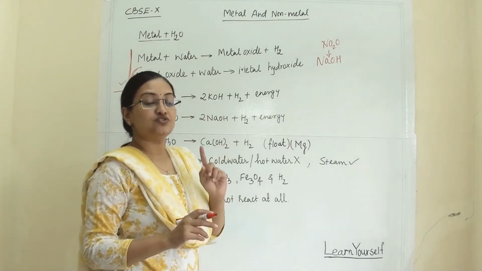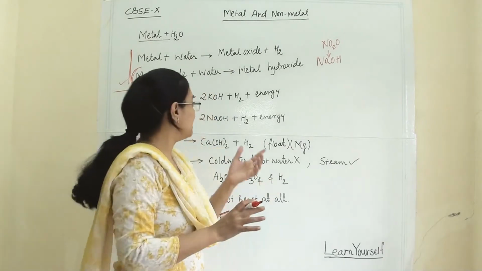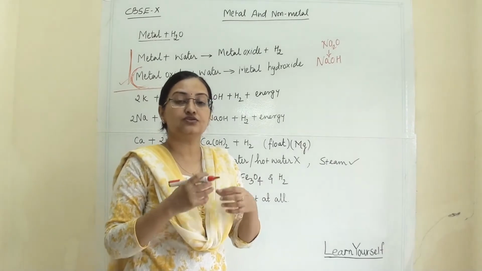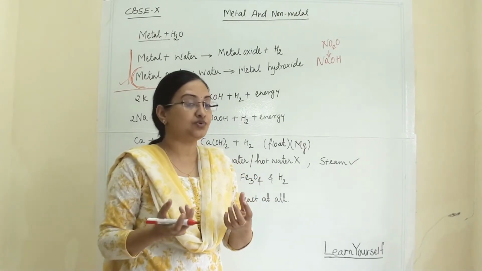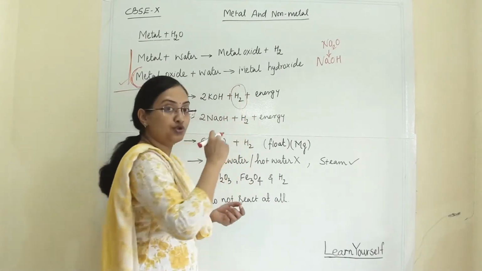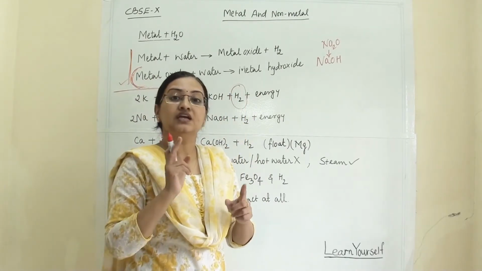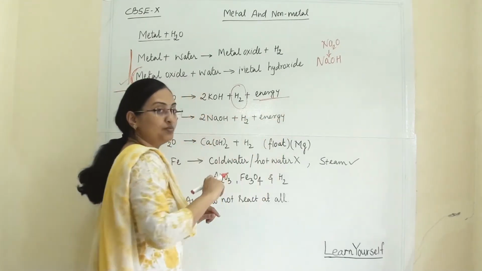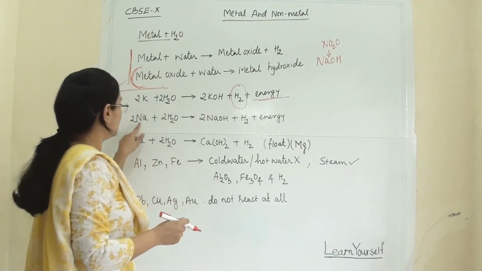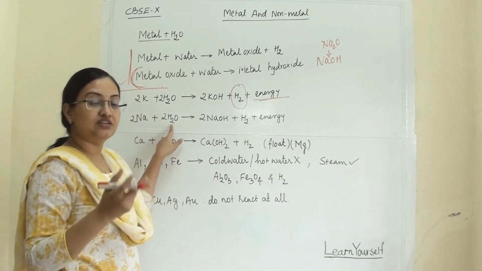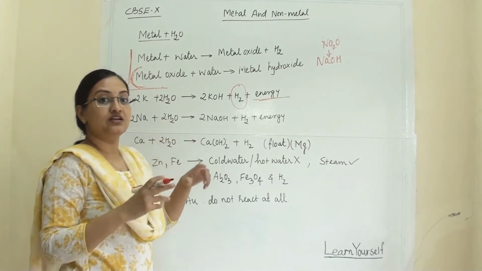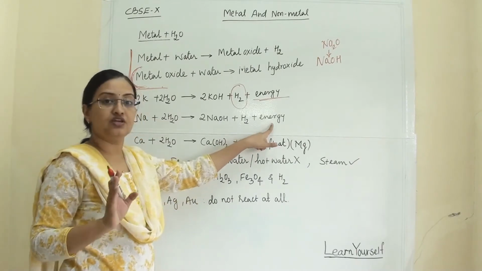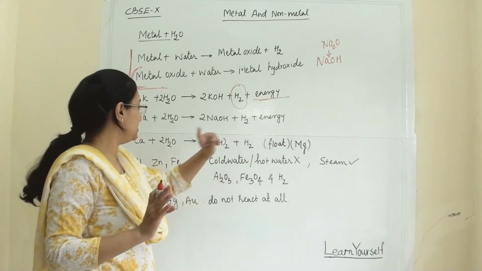Here potassium and sodium are very reactive. Once they start reacting with water, they immediately catch fire, and the fire is so vigorous that it spreads, and whatever hydrogen is produced in this reaction gets burned. So at the end of the reaction, a lot of energy is liberated. Sodium also reacts so violently and vigorously with water that it catches fire, this hydrogen gets burned in the fire, and a lot of heat energy is produced at the end of the reaction.